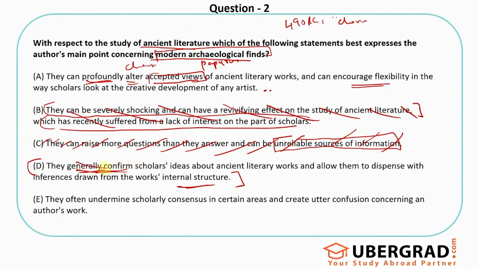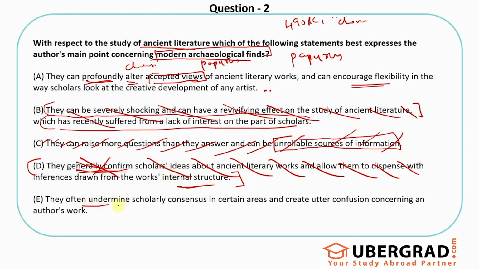They said they generally confirm. This is absolutely wrong. And they allow scholars to dispense with inferences drawn from the work's internal structure. This is also wrong. The entire example of this archaeological find, the papyrus discussed in the passage, is completely against this. They have not agreed to scholars' general ideas. They have actually made them correct their approach.